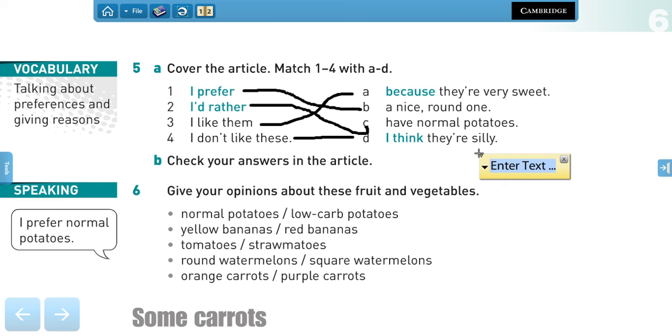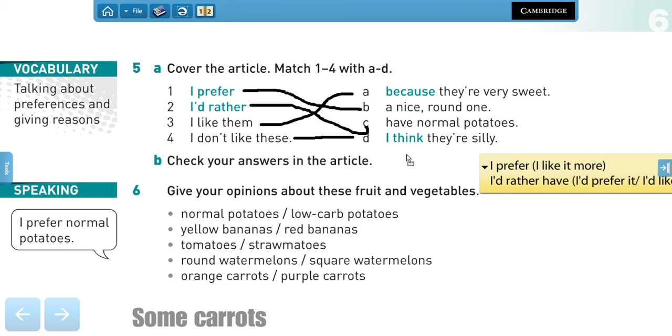So, when I say I prefer, that means that I like something more, yes? And when I say I'd, this is the contraction of the word would, I would rather have, that means that I would prefer it, or that I would like it more.